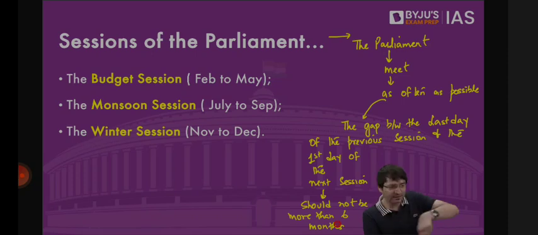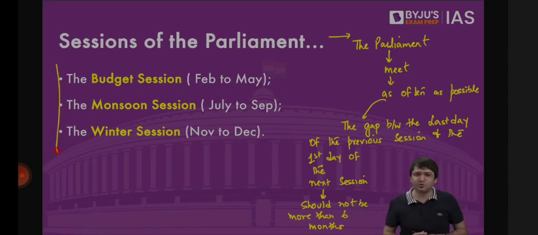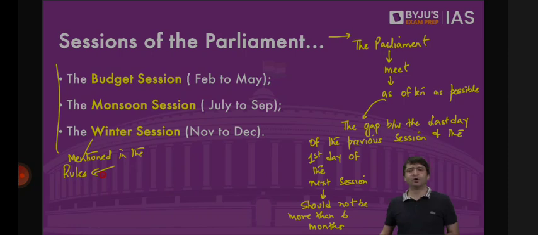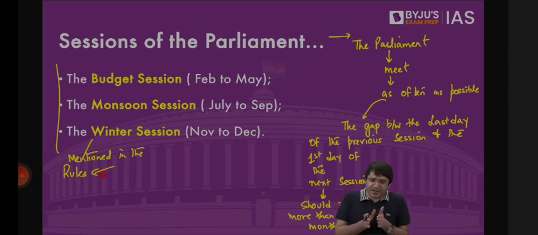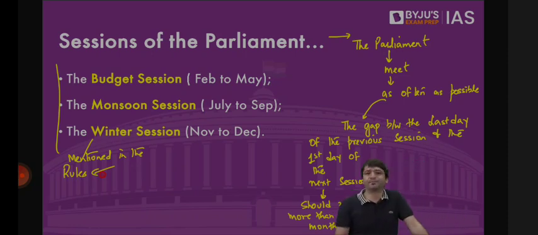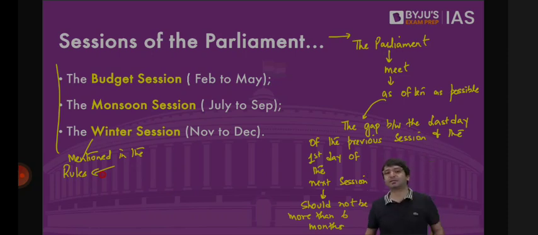What about the sessions of the parliament? Constitution does not talk about budget session, monsoon session, winter session. No. These are mentioned in the rules. Because Constitution only says that the parliament must meet as often as possible. But in such a manner that if one session was conducted today and this session lasts for 10 days, the last day of the session and the first day of the next session, the time gap between the two should not be more than 6 months. Which means parliament must meet at least 2 times in a single year. But we normally meet thrice. First in the budget session, then in the monsoon session, then in the winter session.